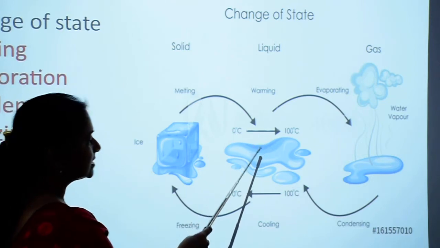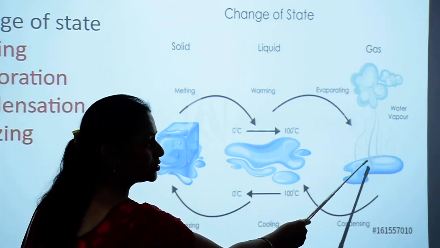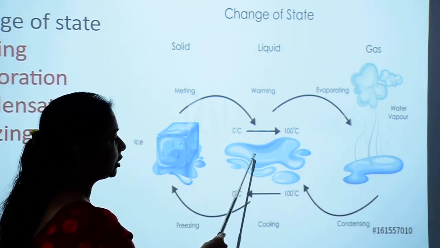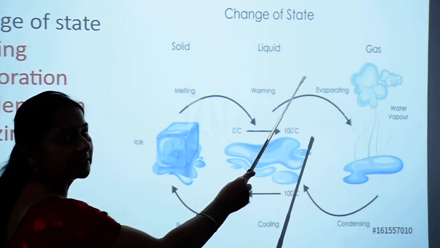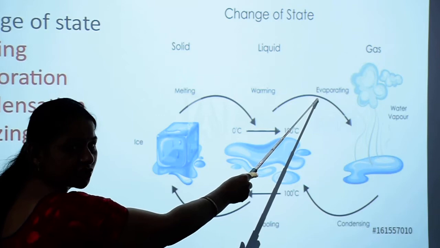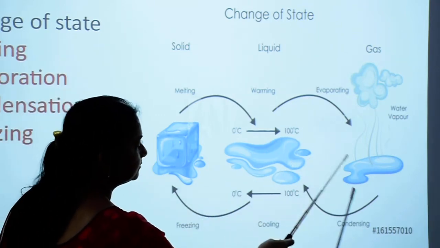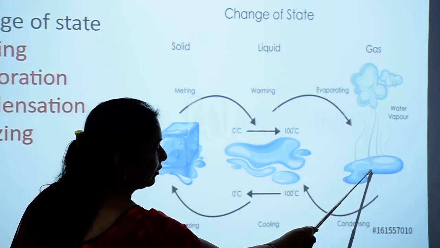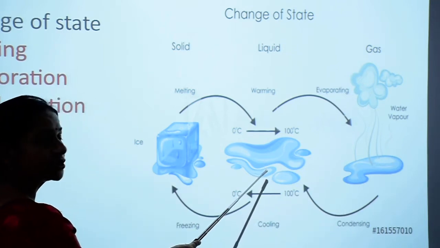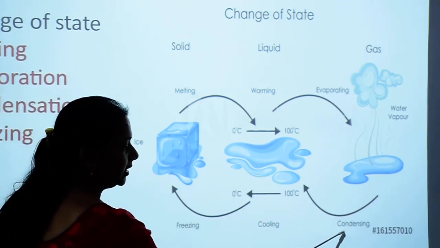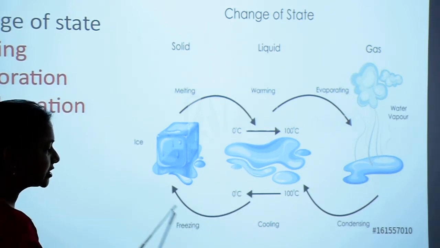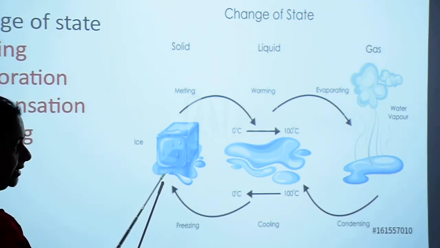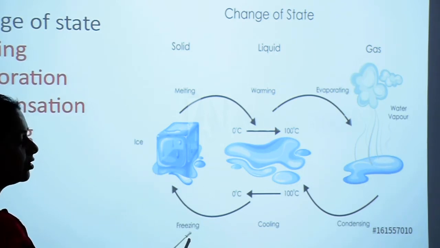Again, when liquid state changes to gaseous state, like water changes into water vapors on heating, it is called evaporation. Reversely, when water vapor converts to water, it is called condensation, and when water converts to solid state, that is ice, it is called freezing.